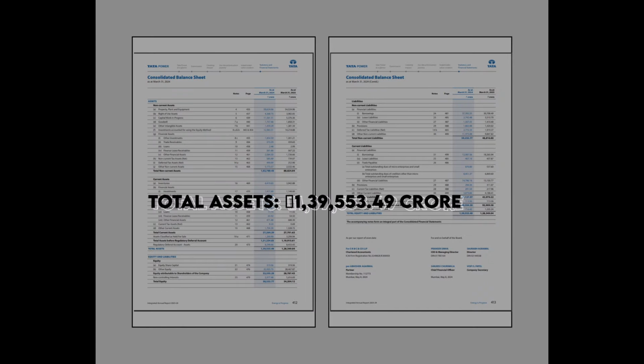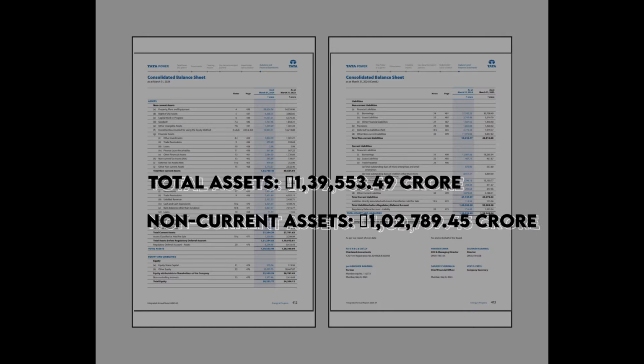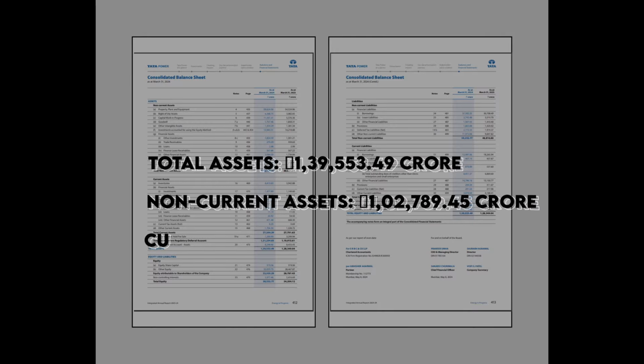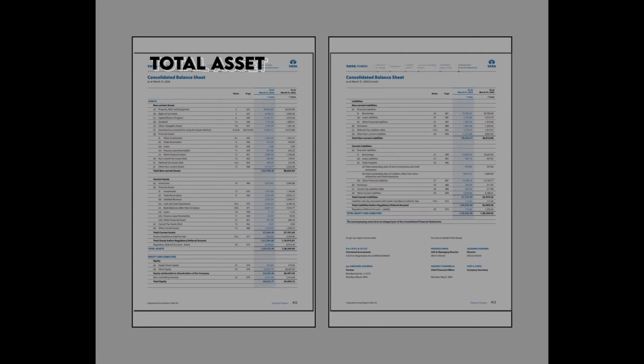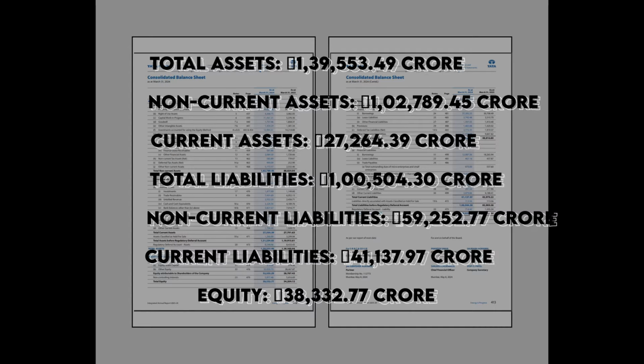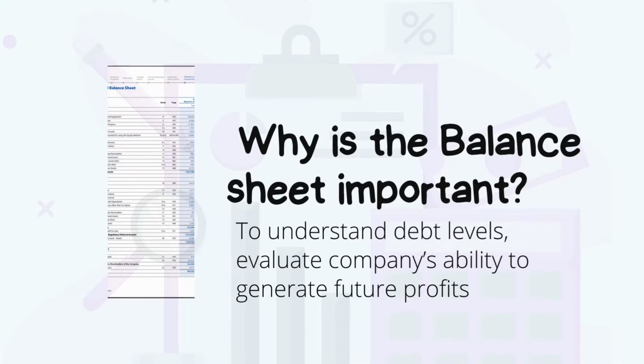So here is a quick snapshot of what we have learned until now. Total assets, which are worth 1.39 lakh crore. Non-current assets, which are worth 1.02 lakh crore. Current assets, which are worth 27,064 crores. Total liabilities, which are worth around 1 lakh crore. Non-current liabilities, which are worth 59,252 crore. Current liabilities, which are worth 41,001 crores. And equity, which is worth 38,332 crore. By examining these numbers, you can see how Tata Power is structured financially and get a sense of its financial health.